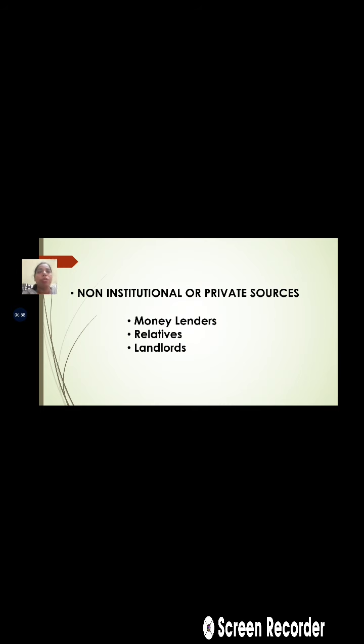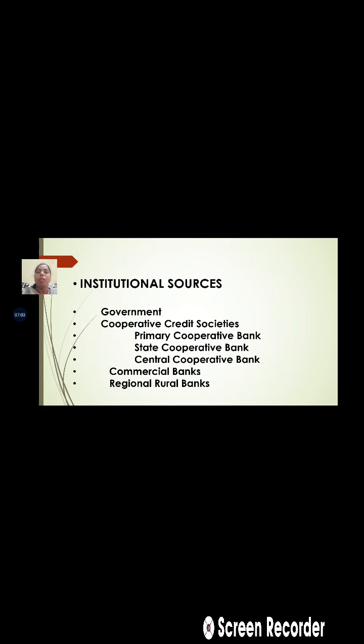So these are the non-institutional or private sources. Then next come the institutional sources. The first one is the government. The government also provides loans, but this type of loan is the Takavi loan, which is especially provided when a natural calamity develops, like floods and similar natural calamities.